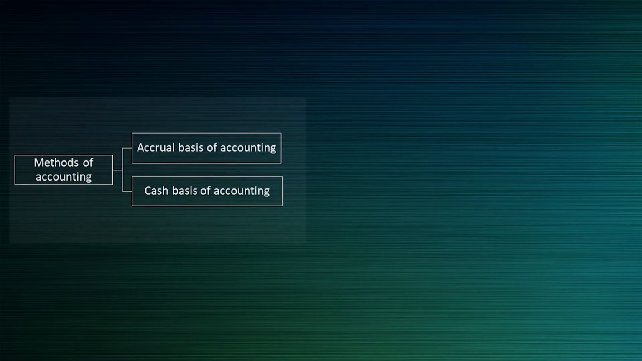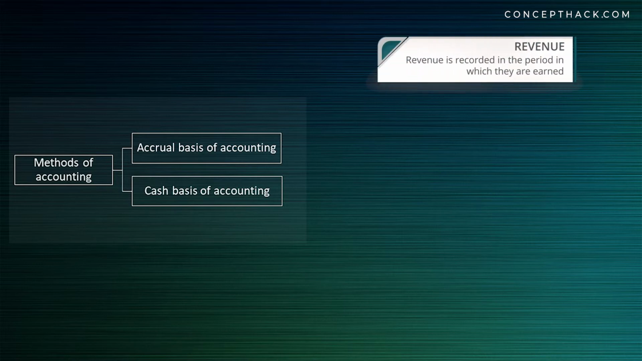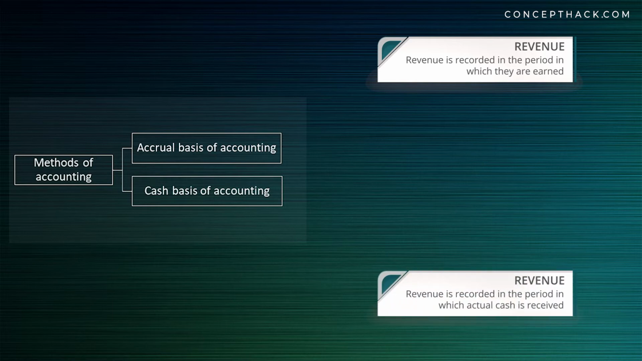In order to understand accrued liabilities, we need to first understand different methods of accounting. There are two methods of accounting. First is accrual basis of accounting, second is cash basis of accounting. Under accrual basis of accounting, revenue is recorded in the period in which they are earned, even if the customer has not paid yet. Whereas in cash basis of accounting, revenue is recorded in the period where actual cash is